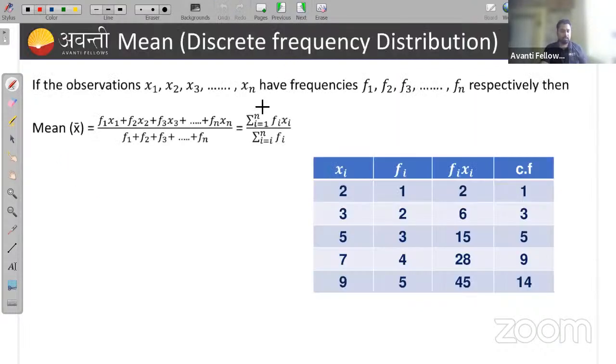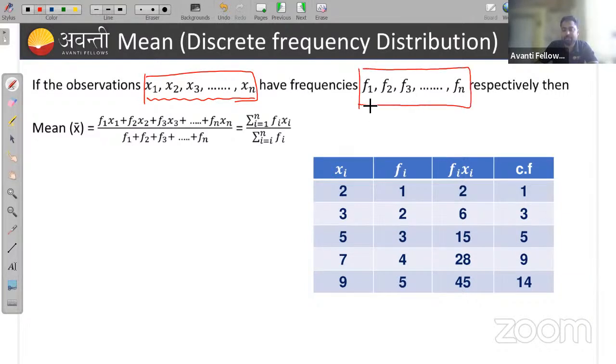Now we'll go through mean for discrete frequency distributions. That means you have different frequencies for each of the observations. So how can you find the mean? Suppose you have x1, x2, x3 up to xn observations, and they have the frequencies f1, f2, f3 up to fn respectively.